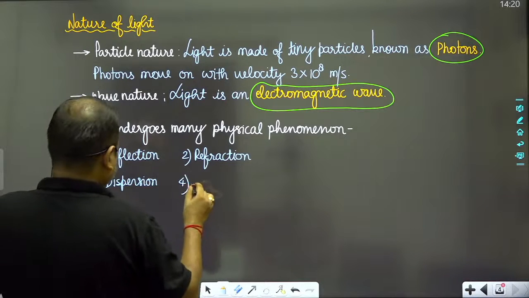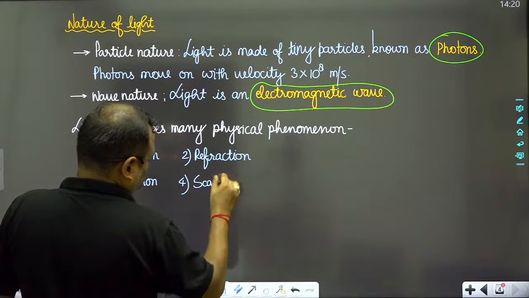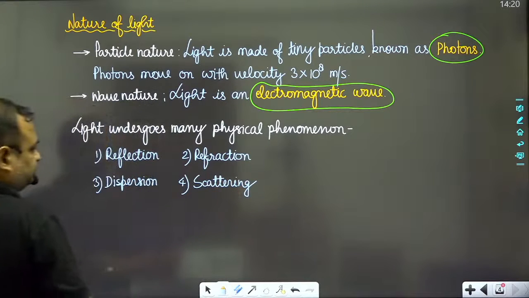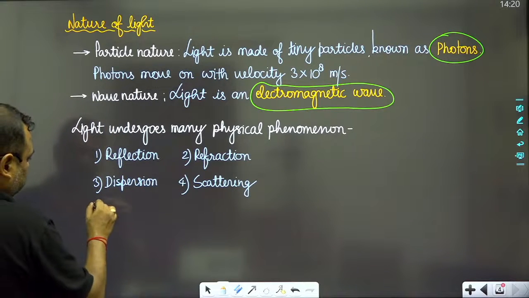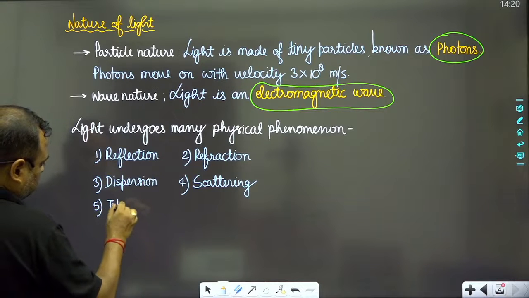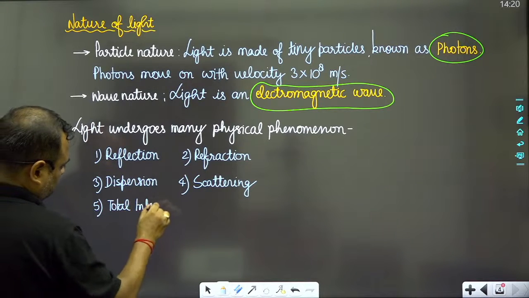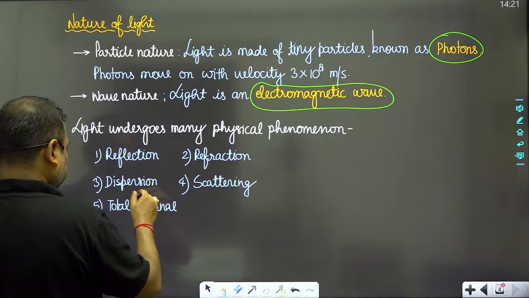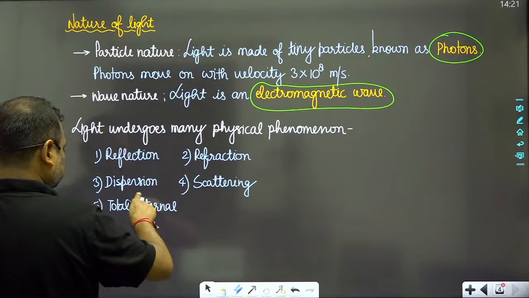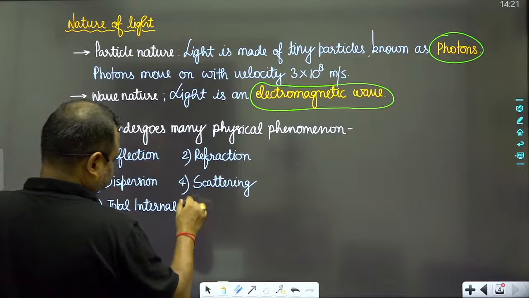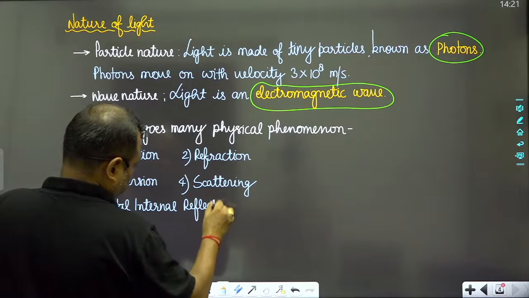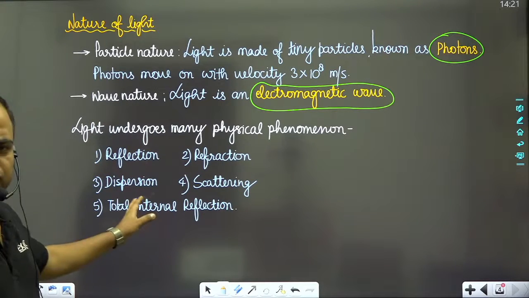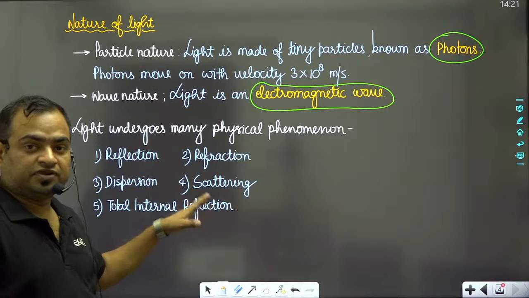Number four, scattering. Number five, total internal reflection.